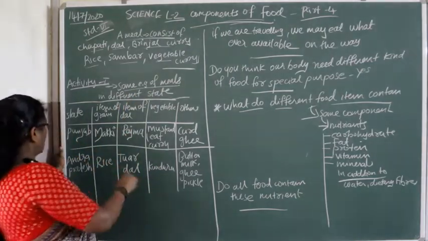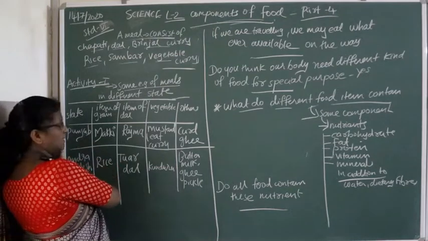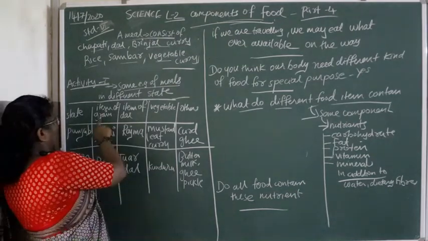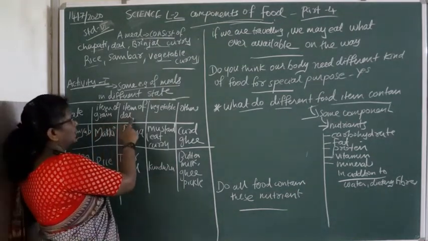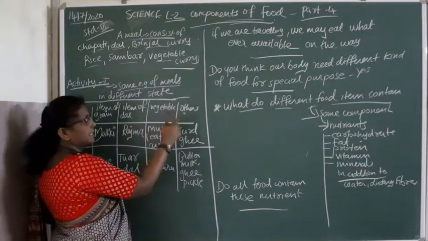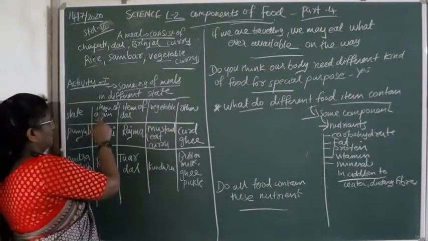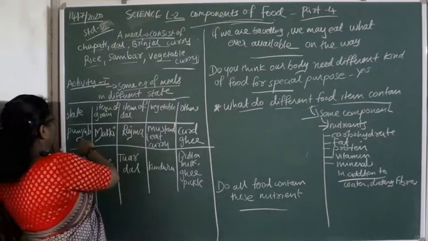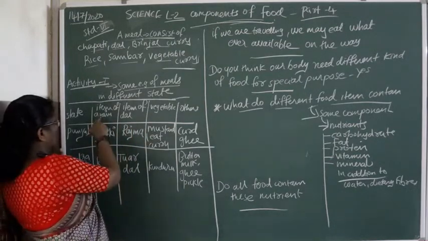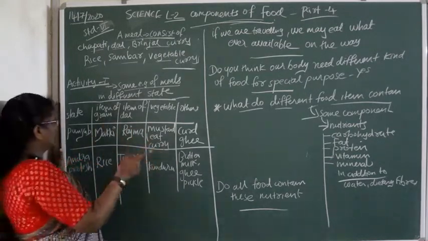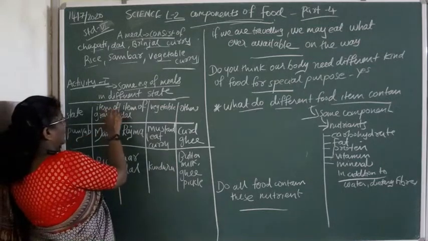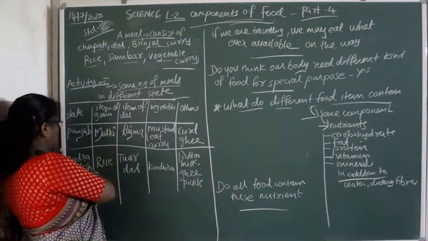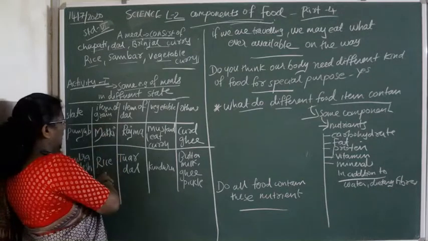We will compare Punjab and Andhra Pradesh: the item of grain, dal, vegetable and other food products are not the same in different states. You can see in this table, in Punjab the grain is makai, and in Andhra Pradesh, the grain is rice.